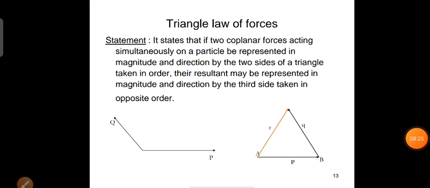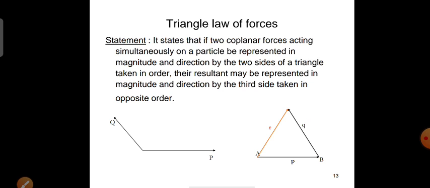So next one is triangle law of forces. According to the triangle law of forces, it states that if two coplanar forces acting simultaneously on a particle be represented in magnitude and direction by the two sides of a triangle taken in order, then the resultant may be represented in magnitude and direction by the third side taken in opposite order.